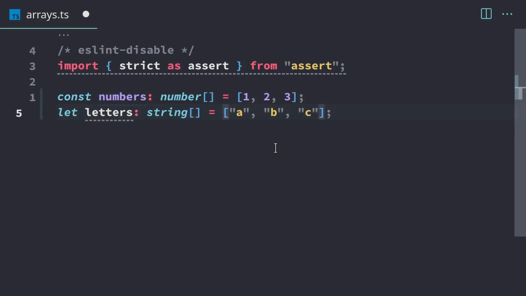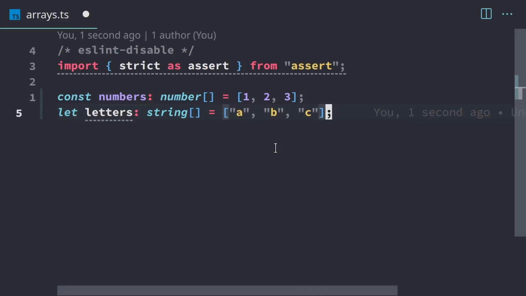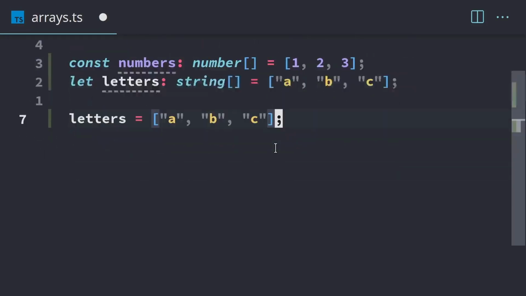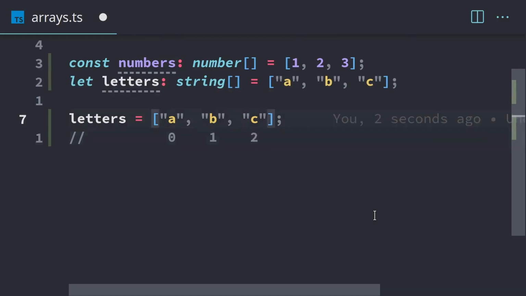So as I mentioned before in the previous video, each piece of data within the array is called an element. And the elements start at 0. So it uses an index, and the index always starts at 0. So I'm going to add some comments here so we can see how this works. We have A and B and C. I'm going to zoom in a little bit. So here we have our indexes. Our index for A is going to be 0, B is going to be 1, and C is going to be 2. So now that we have our indexes listed, I'm going to show you how to access one of the elements at that index.